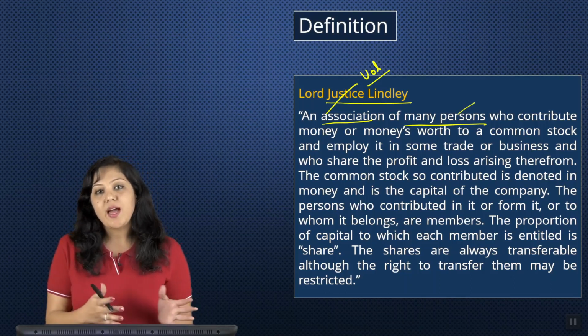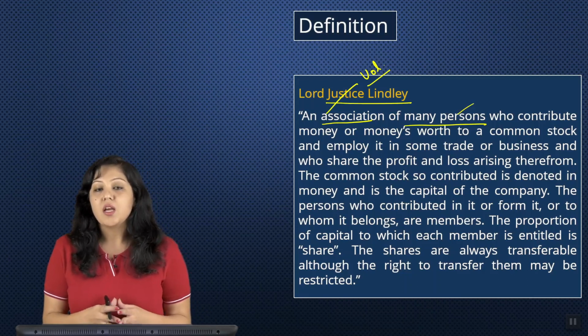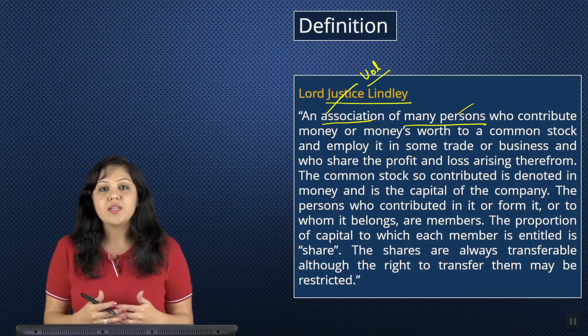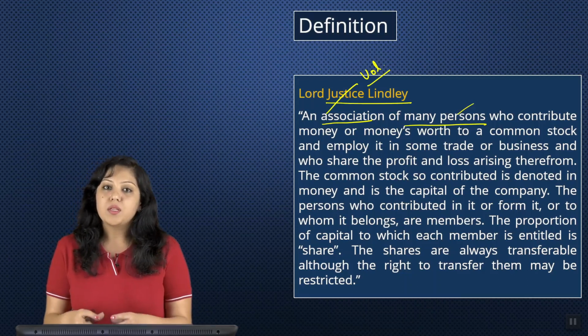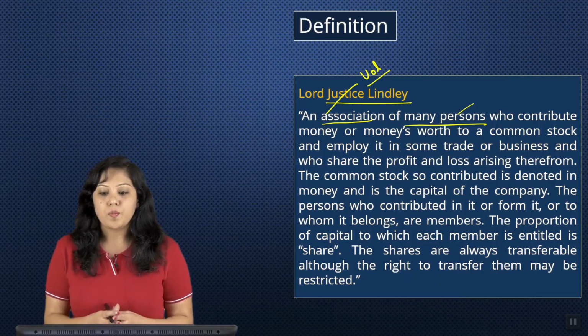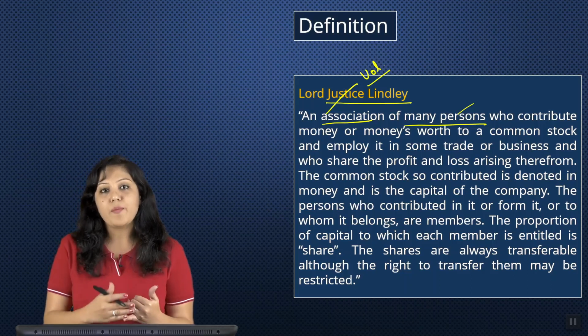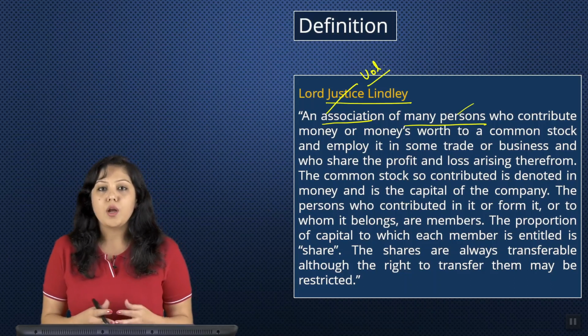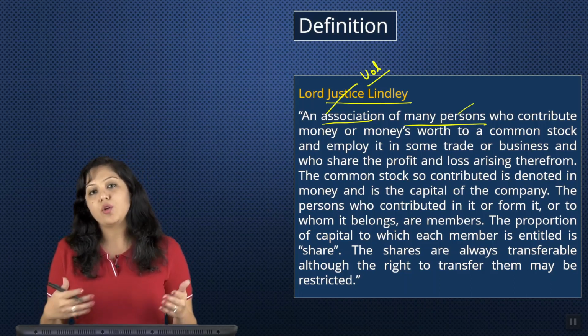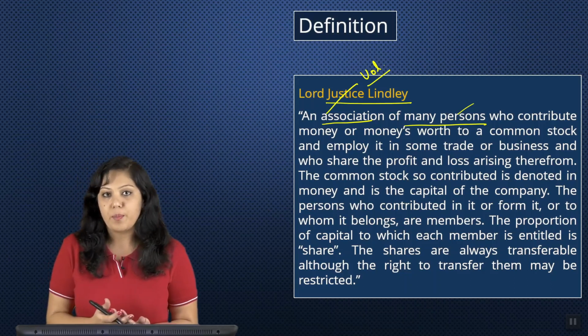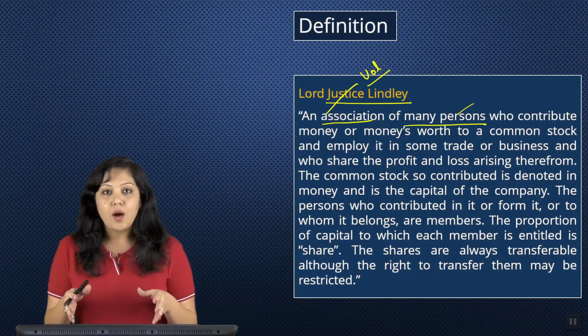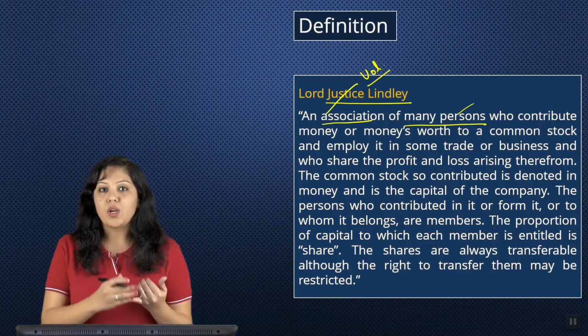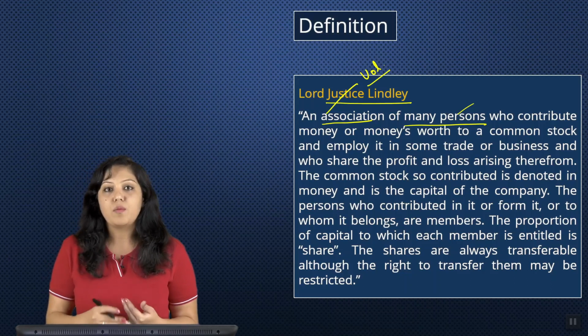Now, in the previous act, that is Companies Act 1956, there was no concept of one person company. Okay, only in Companies Act 2013, one person company's concept was introduced. So, earlier you could either have a private company or a public company on the basis of membership. Now, in this entire chapter, you will also learn about different types of companies. Till now, understand, in the old act, there was only private company and public company based on membership.